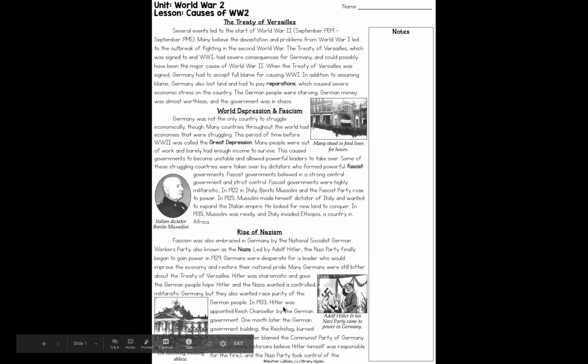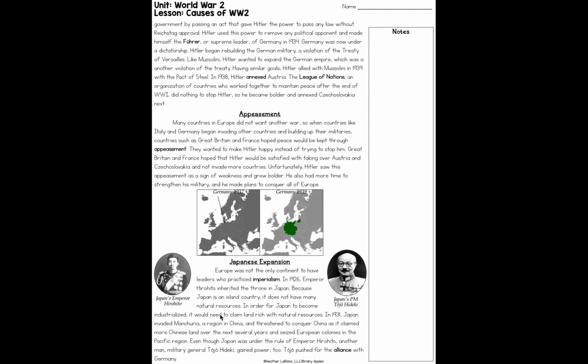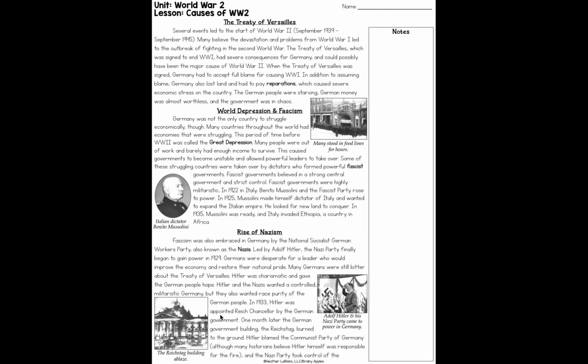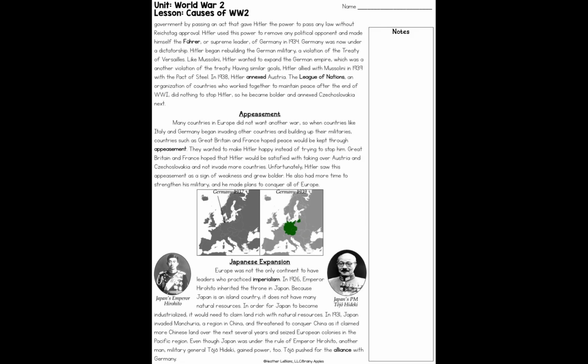In 1933, Hitler was appointed Reich Chancellor by the German government. 1 month later, the German government building, the Reichstag, burned to the ground. Hitler blamed the Communist Party of Germany, although many historians believe Hitler himself was responsible for the fire. And the Nazi Party took control of the government by passing an act that gave Hitler the power to pass any law without Reichstag approval.